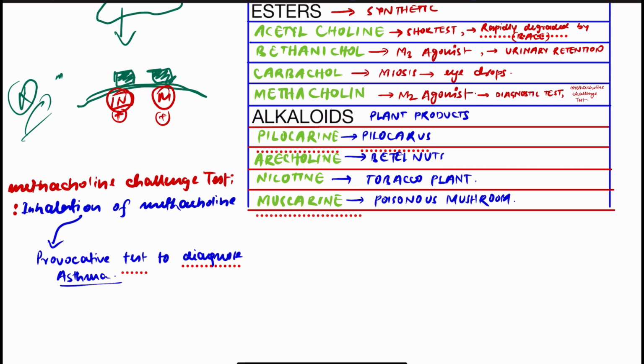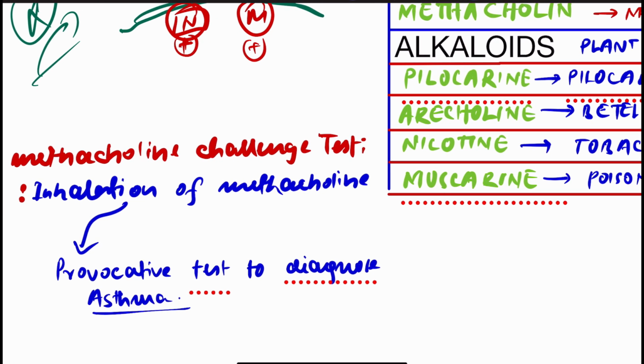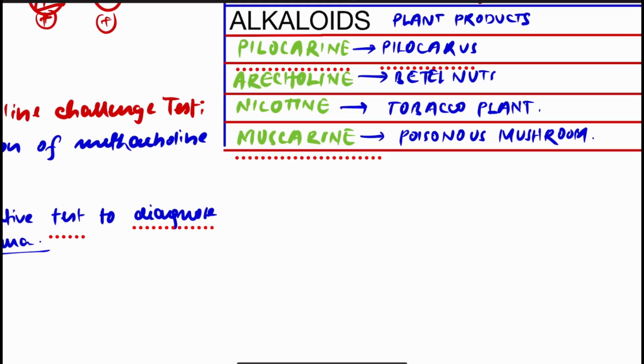So now coming, what is methacholine used for? That is the M2 agonist diagnostic test for asthma. So the methacholine challenge is nothing but the inhalation of methacholine. It is also known as the provocative test to diagnose asthma. तो इसमें क्या किया जाता है? देखिए, सपोज